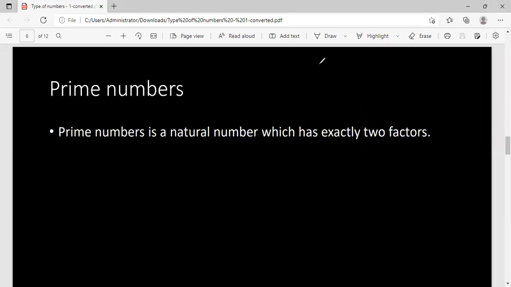Now, coming to the next category, which is very important, prime numbers. What do we mean by prime numbers, guys? A prime number is a natural number. First of all, it should be a natural number, so definitely we can talk about prime numbers in this category. That should be a counting number which has exactly two factors.